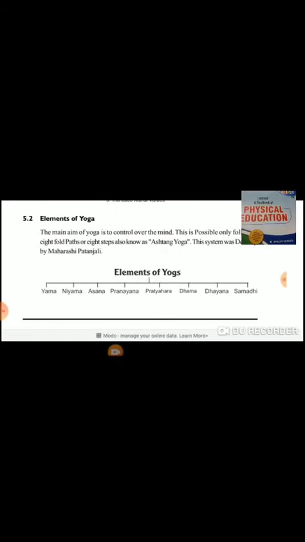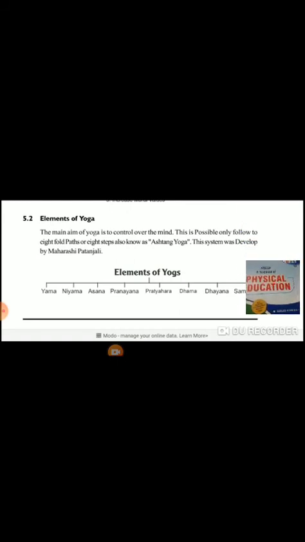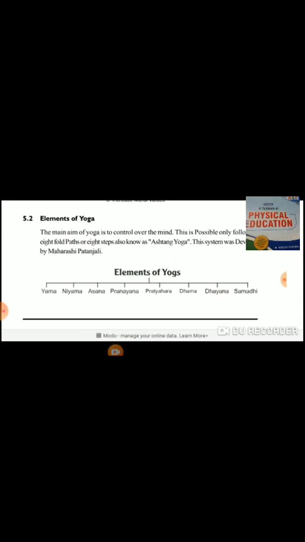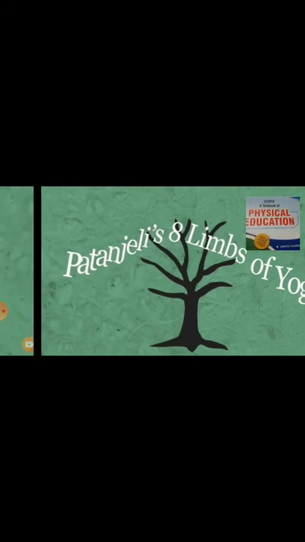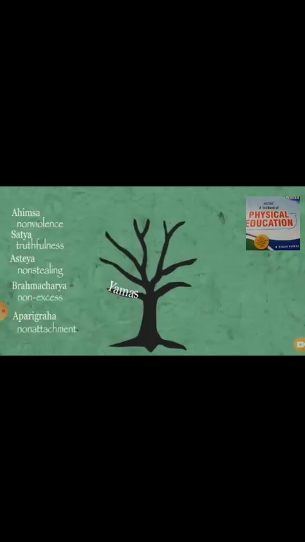Now we have to see the elements of yoga. The main aim of yoga is to control the mind. The ashtanga yoga, the eightfold path, the eight elements, was given by the Rishi Patanjali: yam, niyam, asan, pranayam, pratyahar, dharana, dhyan, samadhi. These are Patanjali's eight limbs of yoga. So what is yam? Yam is ahimsa, satya, asteya, brahmacharya, aparigraha.